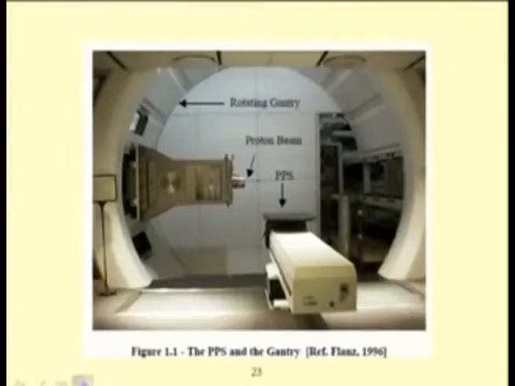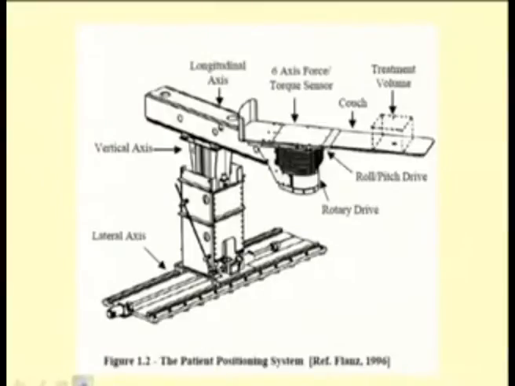So, in those cases one may reduce the vibration by using nonlinear system analysis. This is also the part of the patient positioning system. Several parts are shown here. One may see these links, if they are not rigid or if they are flexible, then they will be subjected to nonlinear vibration.